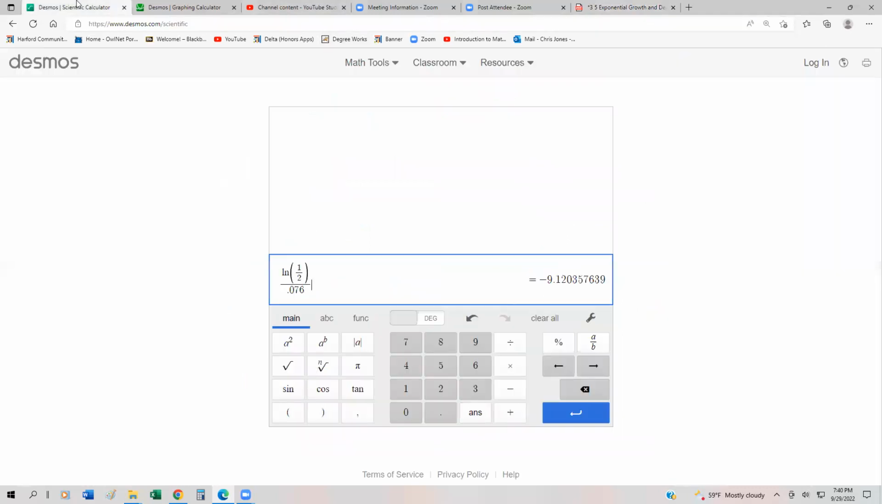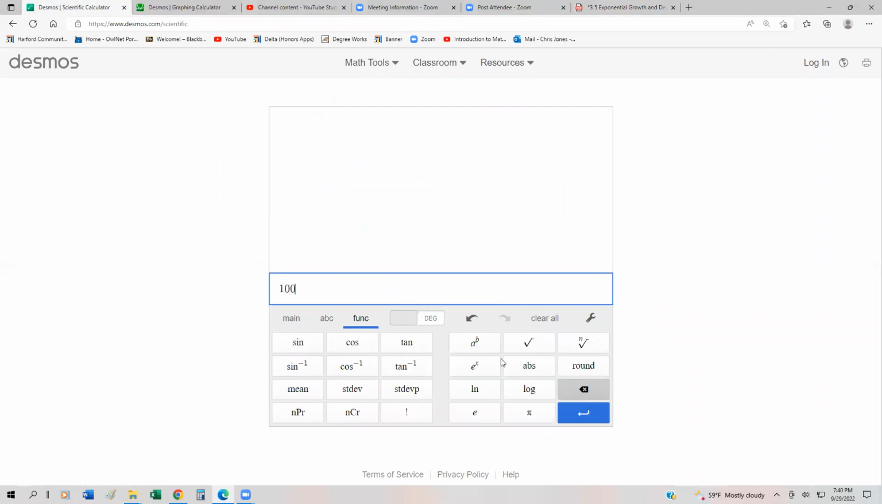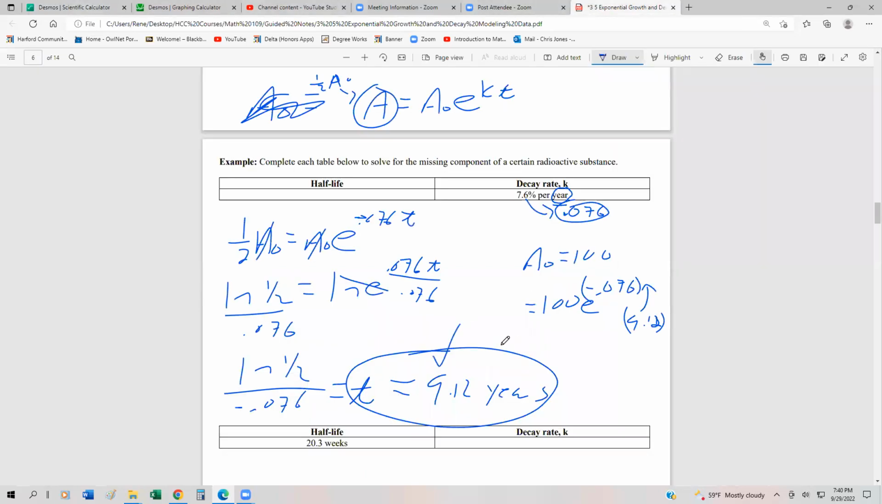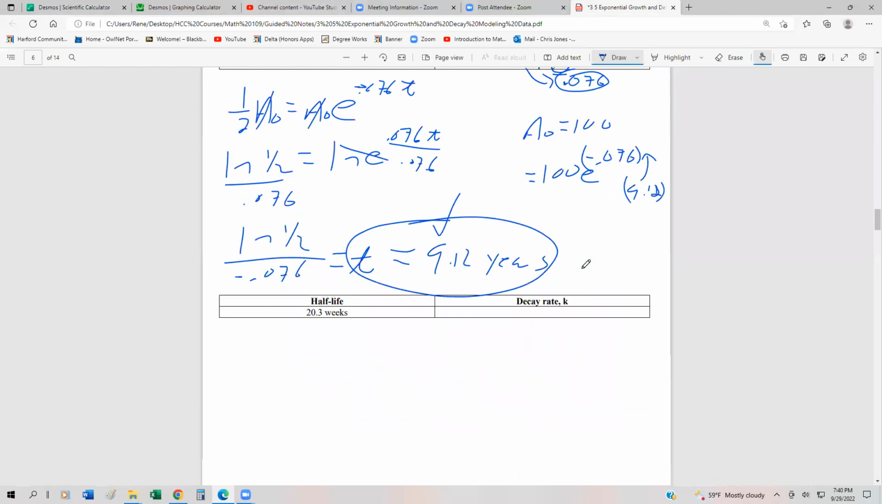So let's go into our calculator, and we have 100 times e to the negative, and I'm going to put this in parentheses, negative 0.076 times 9.12. And look at that, it gives us just about 50. The reason we don't get exactly 50 is because we rounded off the answer. So that's a way you can check that your answer makes sense: make up an initial amount, plug it back in, and you get half of that amount.